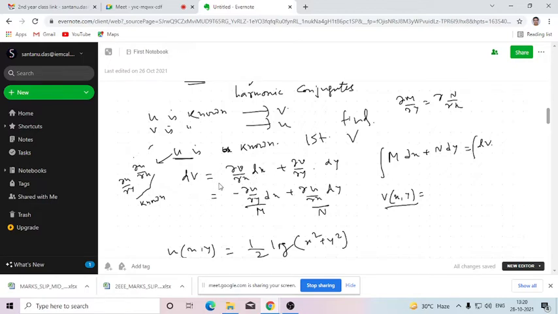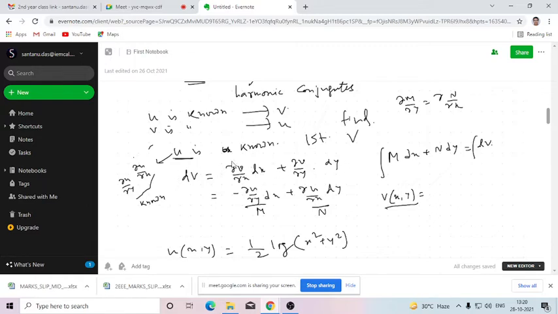In the case of partial derivatives, we are measuring the change of the variable v with respect to x once or with respect to y once, keeping the other variable constant. But while measuring the total derivative, we are measuring the rate of change of the function with respect to both variables. So the total derivative dv can be represented in terms of partial derivatives as del v del x into dx plus del v del y into dy.